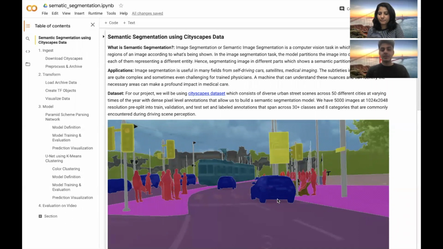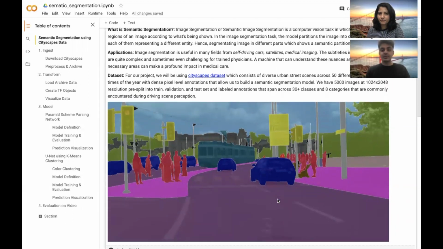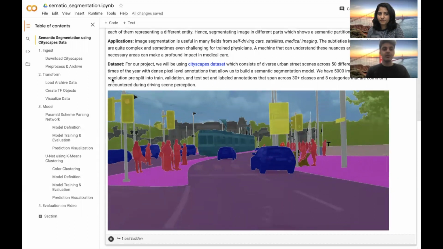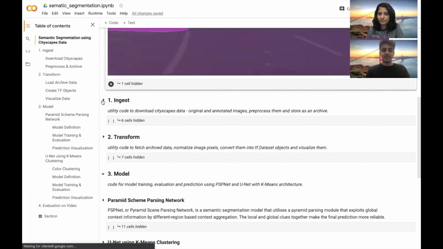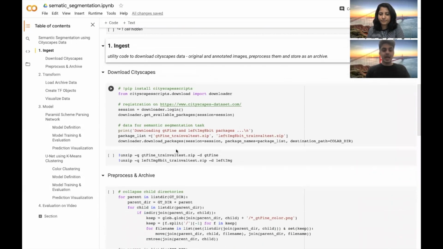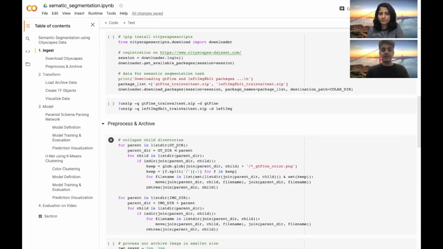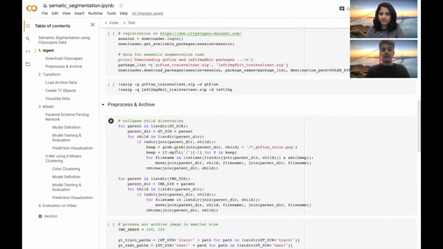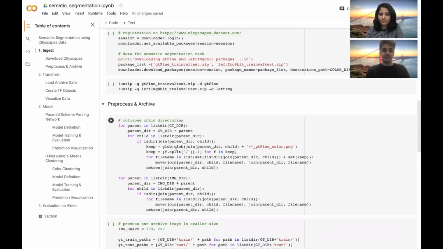For our project, we will be using the Cityscapes dataset, which provides 5,000 annotated images of road scenes across 50 different cities. Moving on to the data ingestion, we ingested our data from the Cityscapes website, and then we moved on to reorganize the directories in a way that would make our training and processing of those images easier.